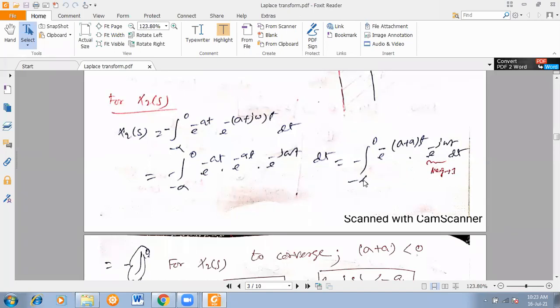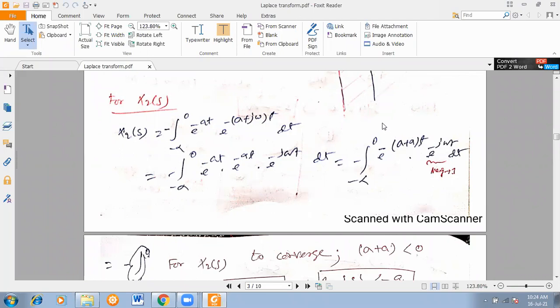So when you put the value of infinity minus infinity here, it will give you e to the power minus infinity, that means it will converge. So to converge X(s), sigma plus a should always be negative. My dear students, I am telling you repeatedly, please try to understand. If you have any doubt, please tell your doubt. Otherwise, in advance, you will face lots of problems.